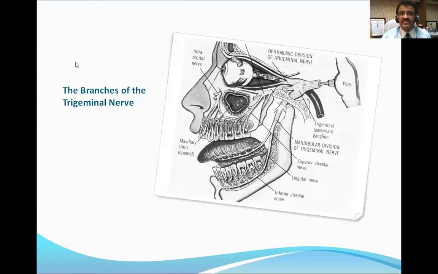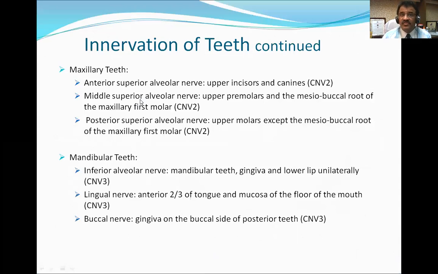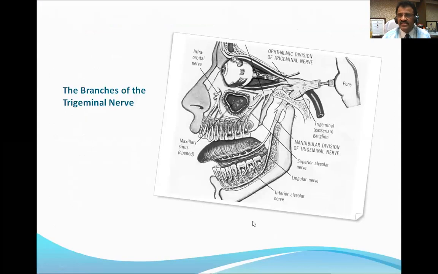Here you can see branches of the trigeminal nerve. This is the mandibular nerve which is giving the inferior alveolar nerve. This is the only concern of today as far as teeth is concerned. Whereas the maxillary has given these 3 branches. They are all alveolar, going to the teeth. What we studied here: anterior superior alveolar, middle superior alveolar, and posterior superior alveolar. So inferior alveolar is 1, superior alveolar are 3: anterior, middle, and posterior. You can see anterior, middle, and posterior here in this diagram.